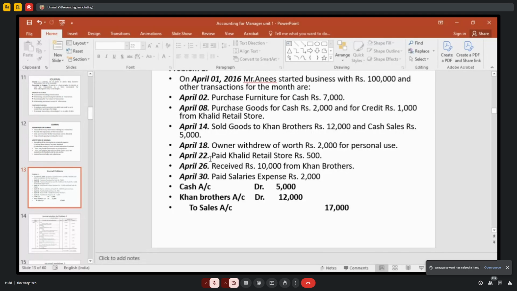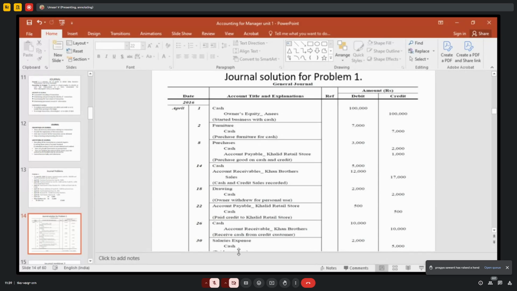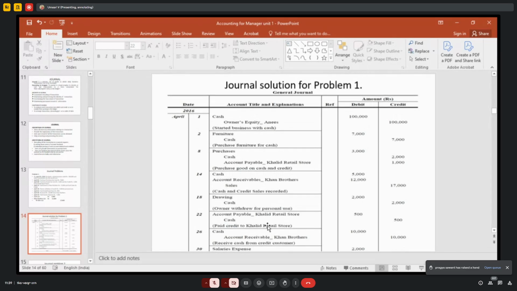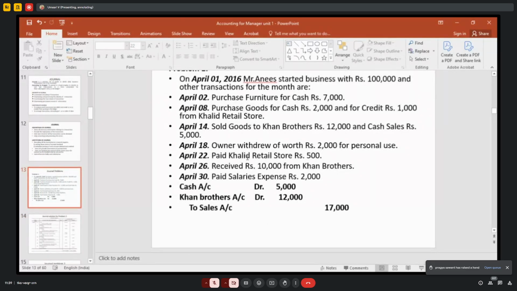Cash goes out. Who is receiving? Khalid retail store. Khalid retail store account debit to cash account. Very good. That is accounts payable or creditor, whatever you can say. If the name is not given, you have to write creditor. If you are making credit sales and the name is not given, you have to treat it as debtor.